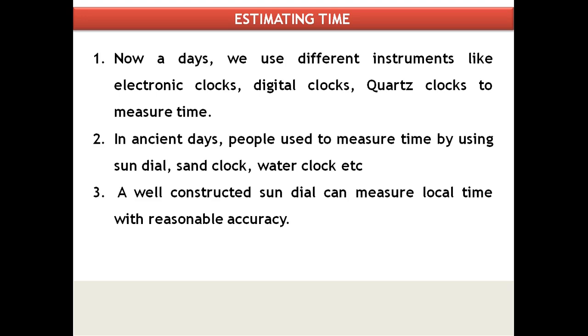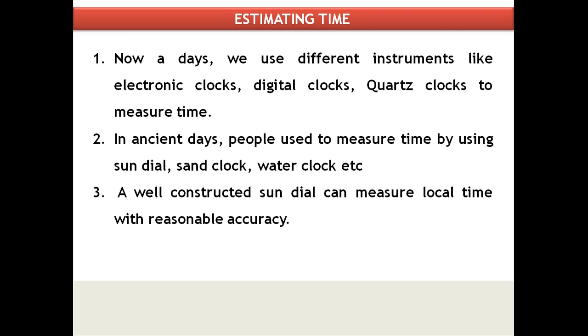Nowadays, we use different instruments like electronic clocks, digital clocks, quartz clocks, etc. to measure time. A few decades back, people used pendulum clocks, but nowadays they have become rare. No one is using them. They used to observe the time by using the pendulum clocks.